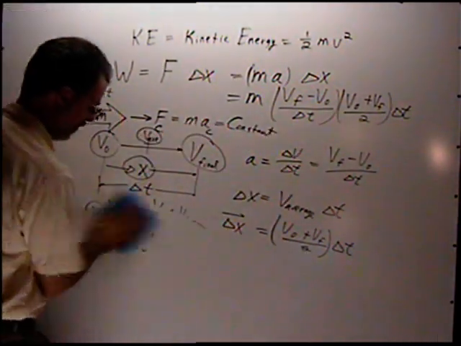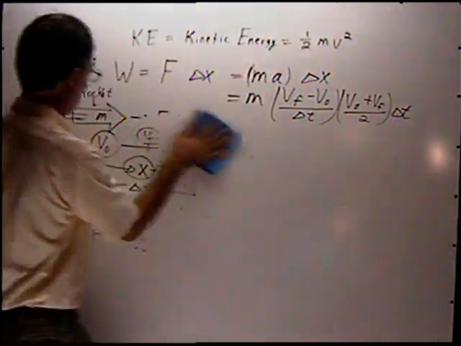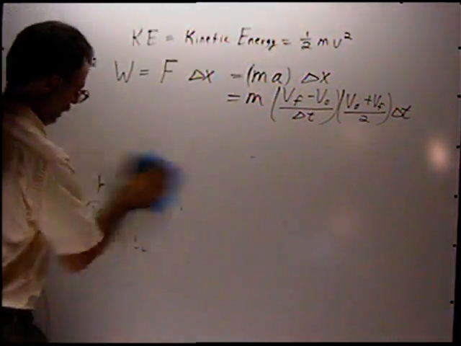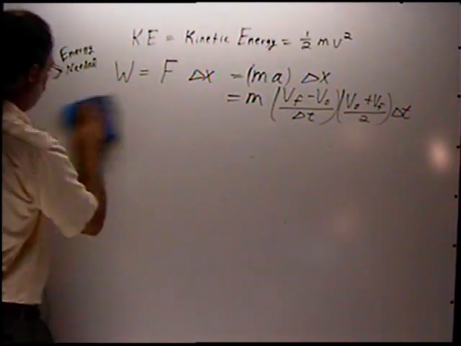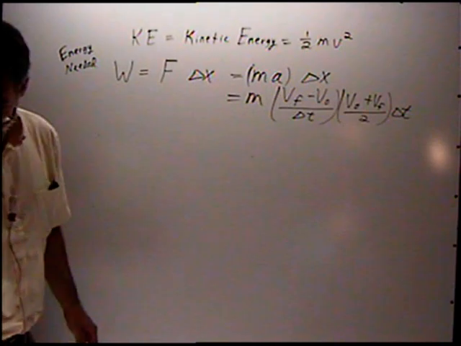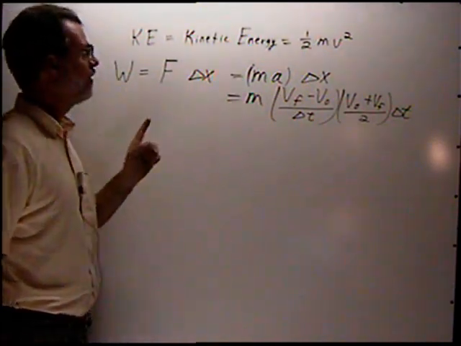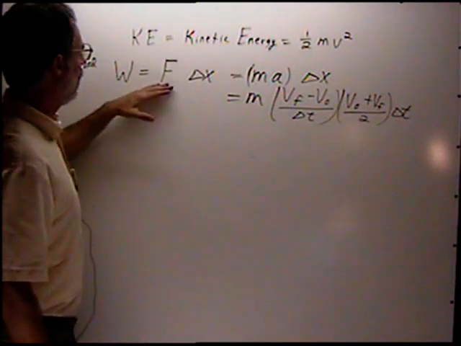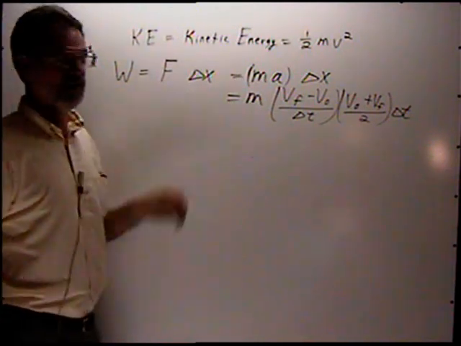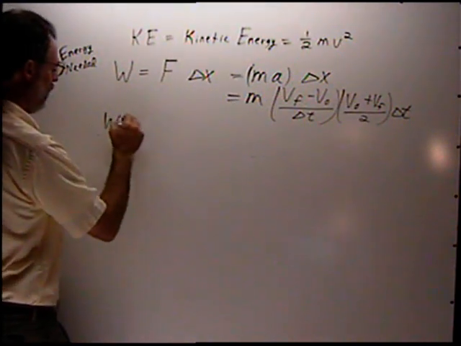So I'm going to erase this. Notice that at this point we haven't even used any calculus, because we're talking about forces that are constant. So we're going to evaluate this.